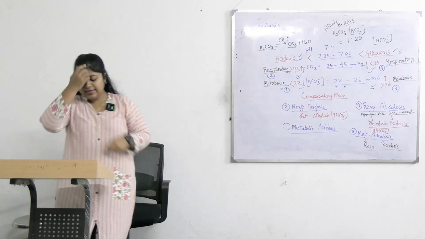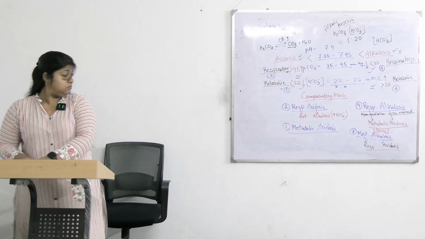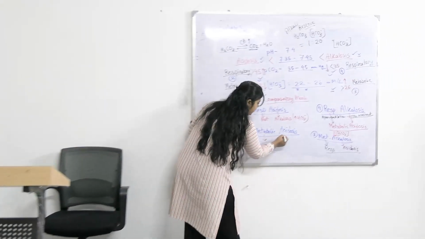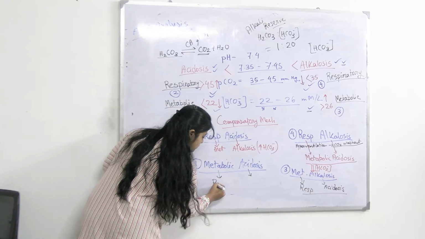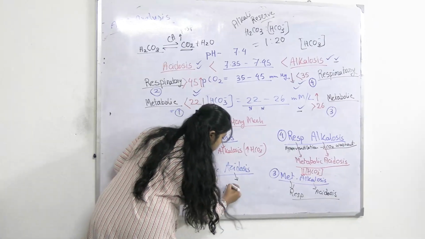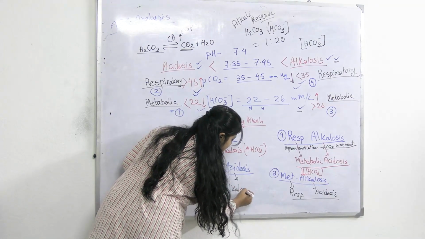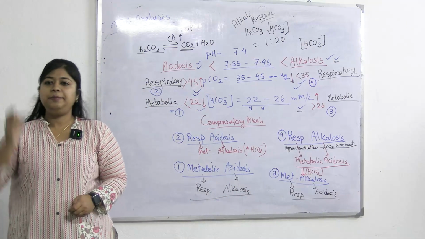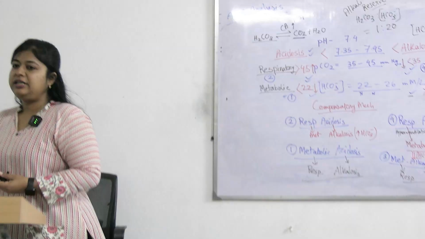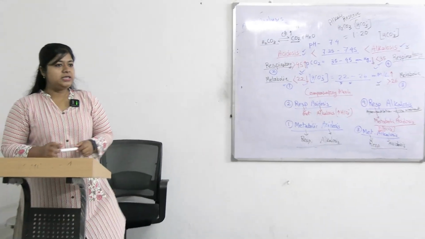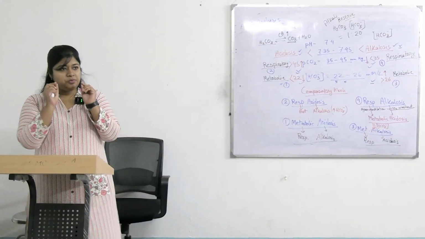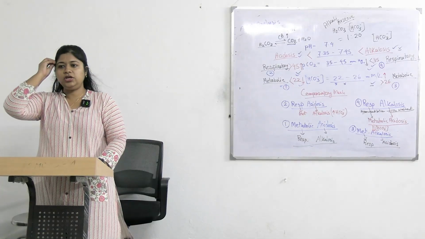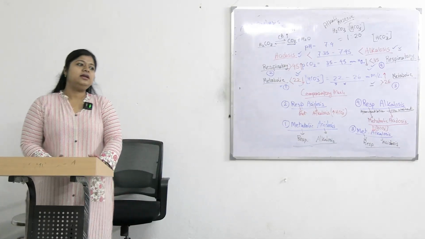In case of metabolic acidosis, the compensatory mechanism will be respiratory alkalosis. And respiratory alkalosis is done by which mechanism? Hyperventilation. Is the patient presenting with hyperventilation? Yes. Right at the start it is mentioned: increased ventilation or rapid breathing.